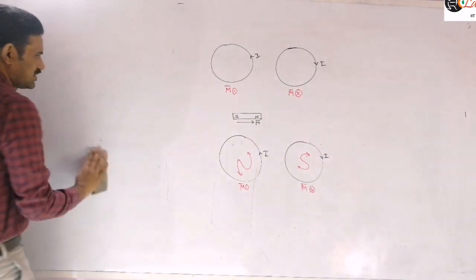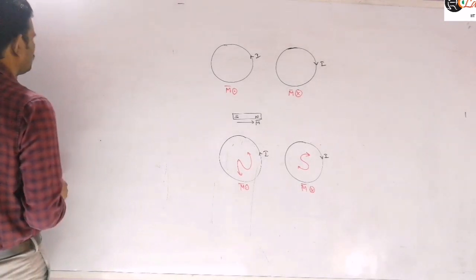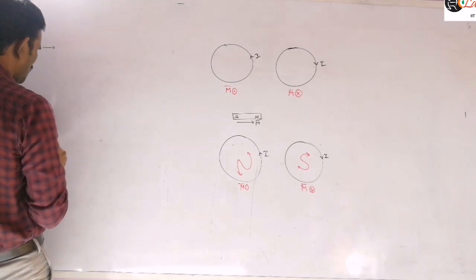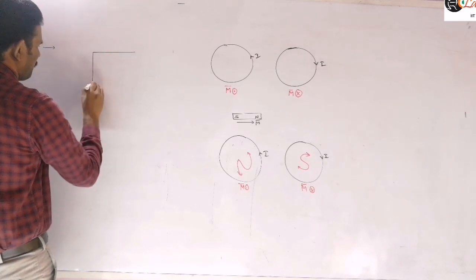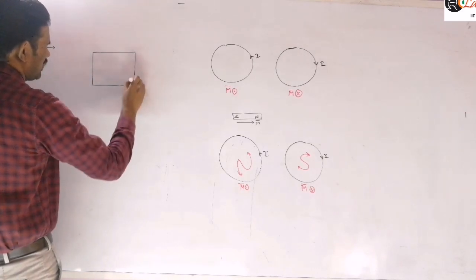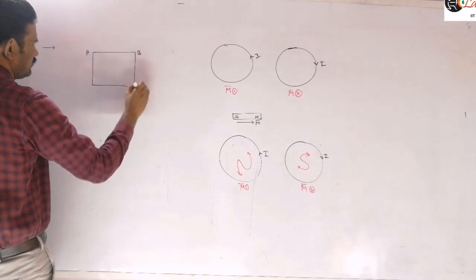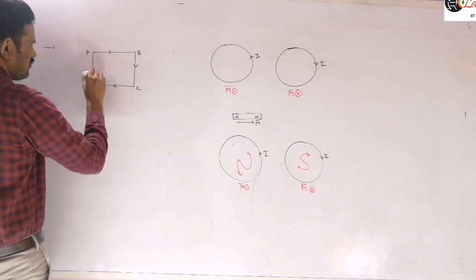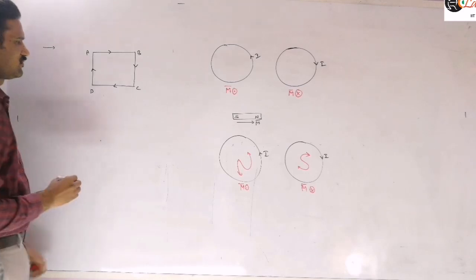Next, to mention: in case of square or rectangular loops, the magnetic moment can be expressed in vector form as given below.